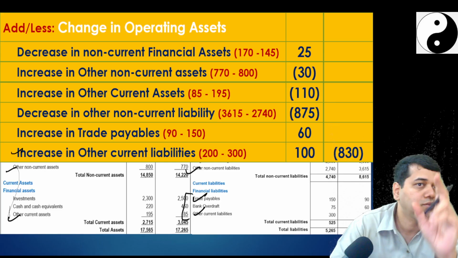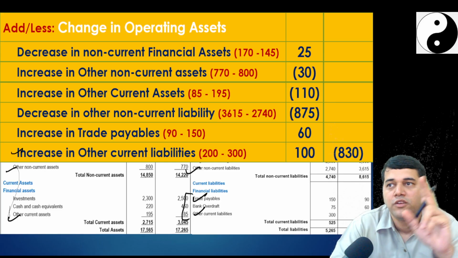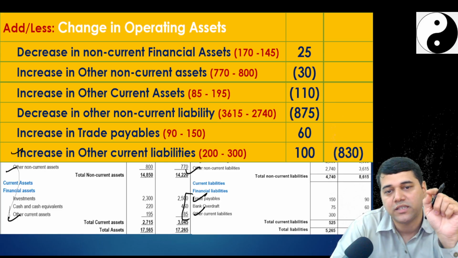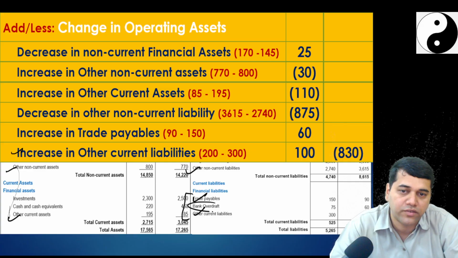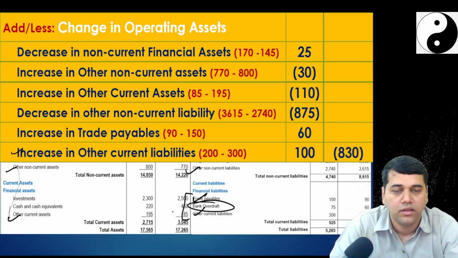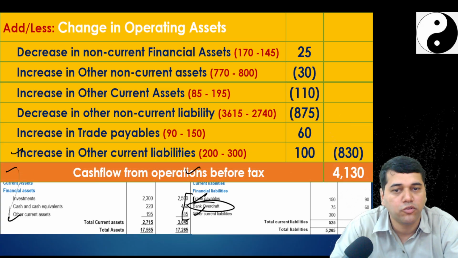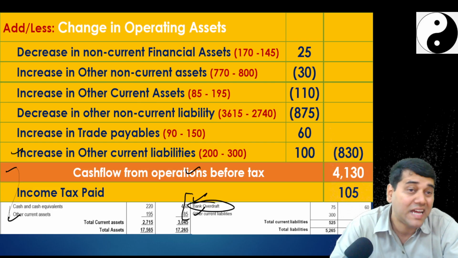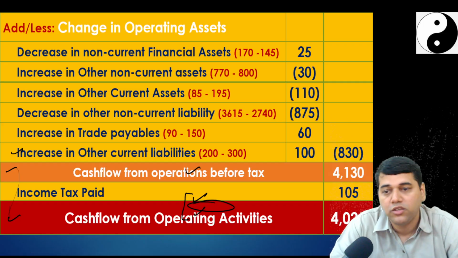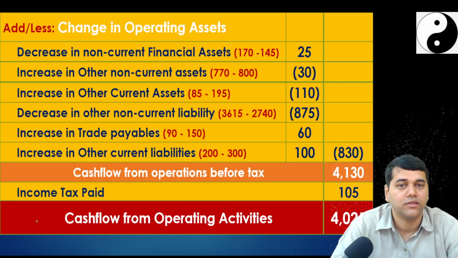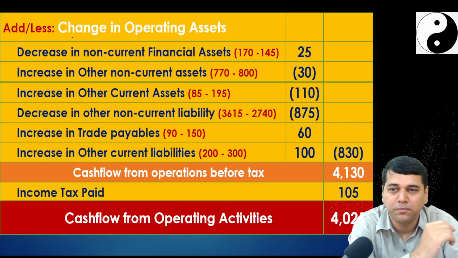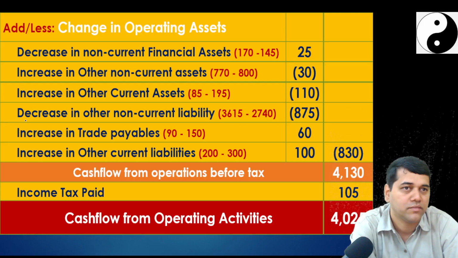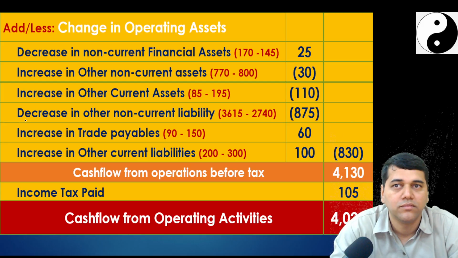I told you there are only two items which are different. So which will be different? Now your balance sheet, cash and cash equivalent, is going to change because of this overdraft. One difference. Yes, so with this, you got cash flow before tax, deduct actual cash tax paid, and you get cash flow from operation. That's why I told you we will do it together, because I know that this particular thing is confusing. Now, are you comfortable? Understood?